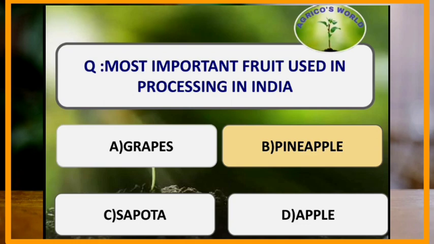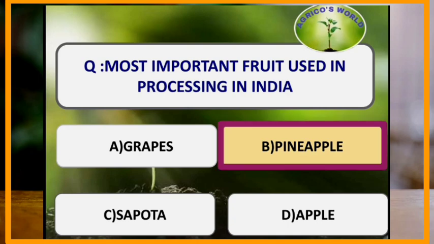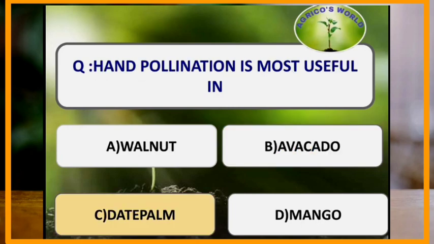Most important fruit crop used for processing in India is? Pineapple is the most important crop which is used for processing in India. Hand pollination is mostly useful in which of the following crops? Hand pollination is mostly used for date palm.